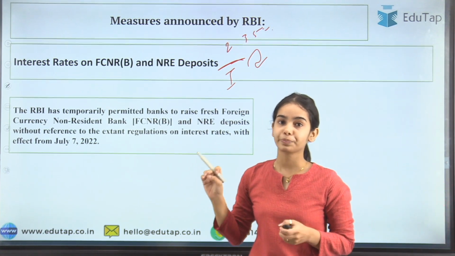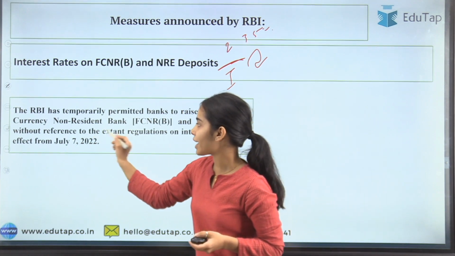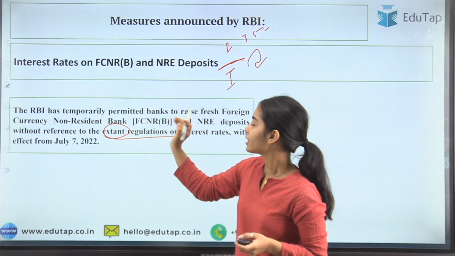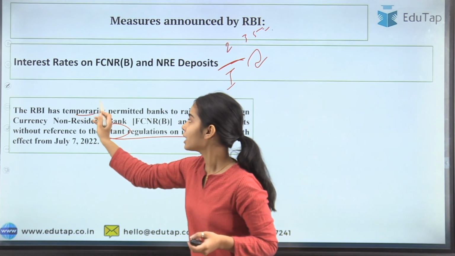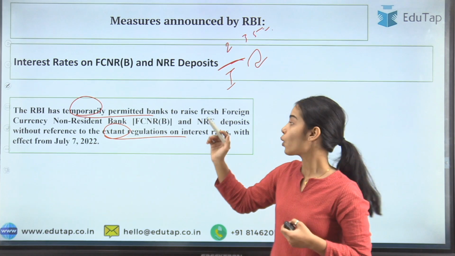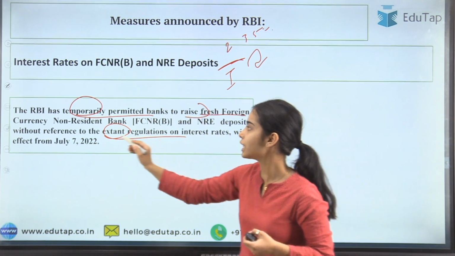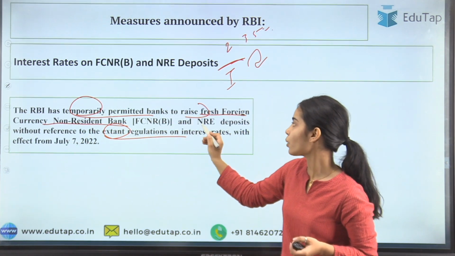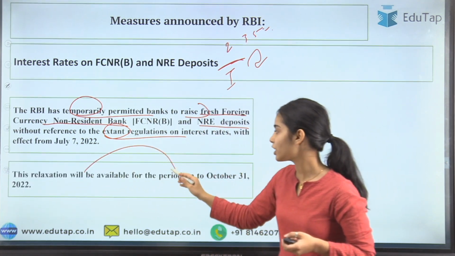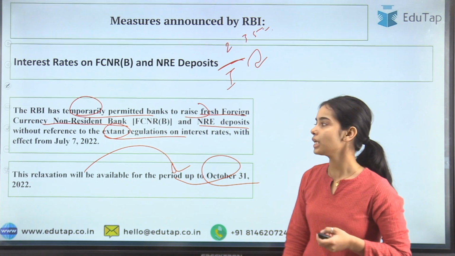that they want. Okay, so as per the existing regulations, there were the limits that were there, and these limits have been temporarily raised on the fresh foreign currency non-resident bank account and the NRE deposits. Okay, so this relaxation will be available for the period up to October 31, 2022.